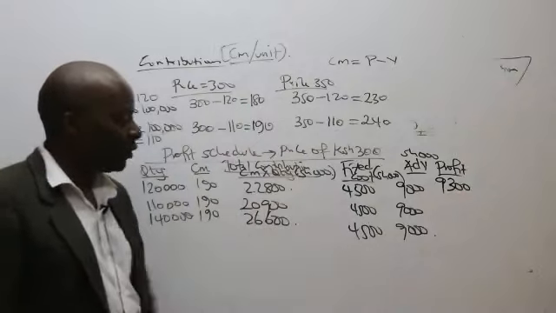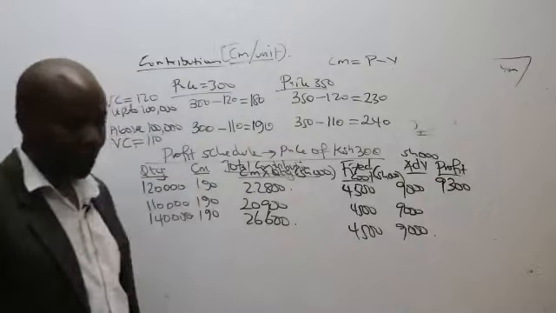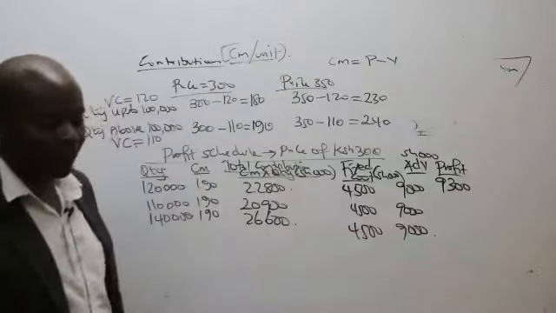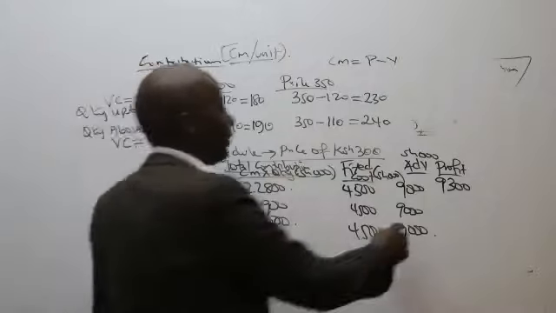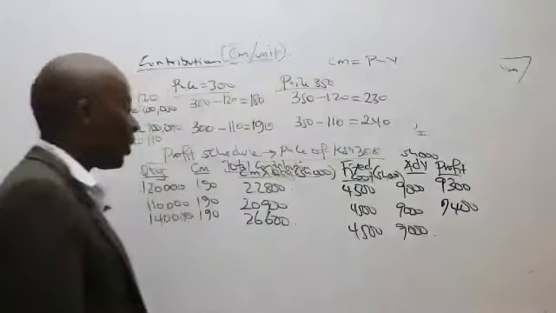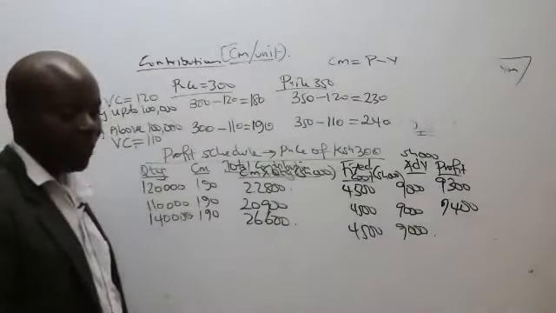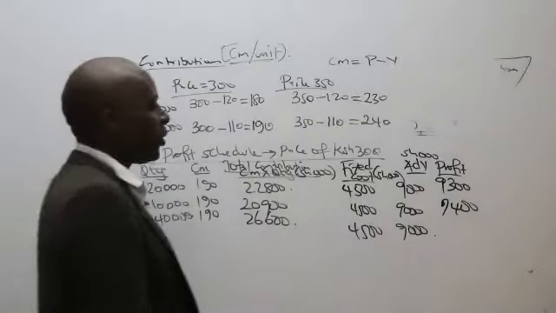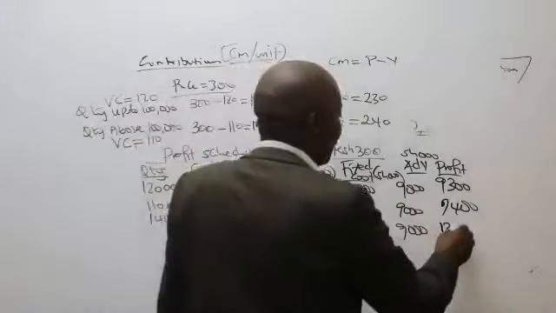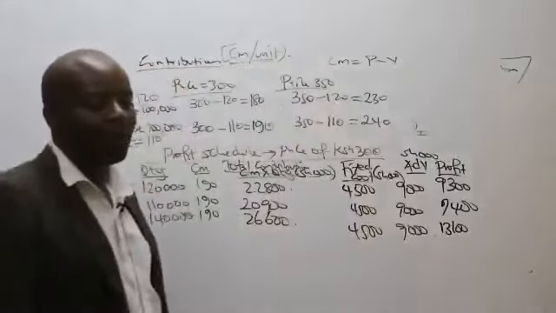2,900 minus 4,500 minus 9,000. Elim tells me it is 7,400. And then we have 26,600 minus 4,500 minus 9,000, giving me what figure? Somebody here, 13,100. Now, ladies and gentlemen, this is the stage at which the probabilities you are given